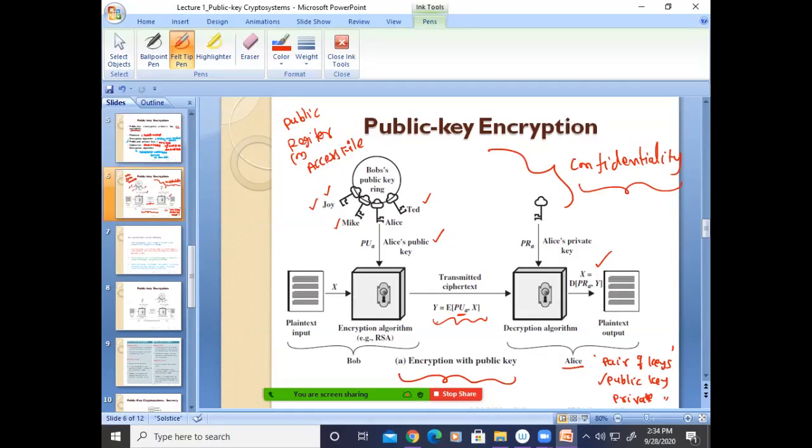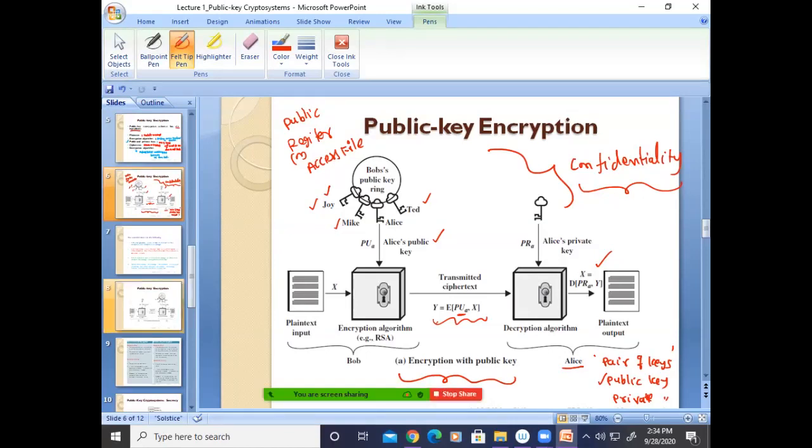Only Alice can decrypt, correct? Everyone, is it clear to all of you? Encryption with public key. So the public key is used for encryption, the private key is used for decryption, and that private key will be generated by the user itself, not another fellow.